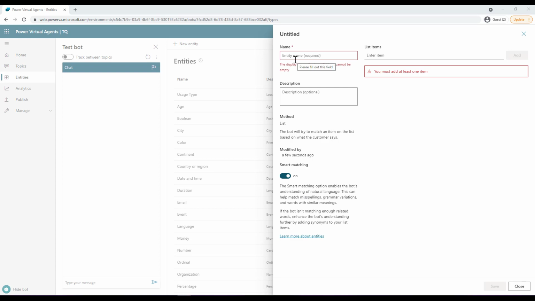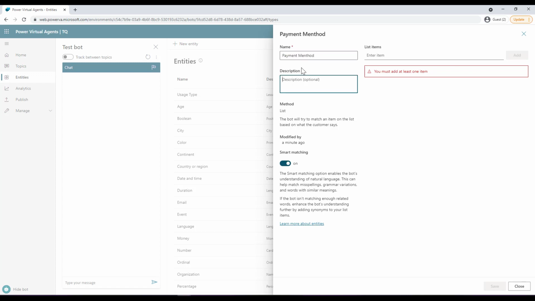Now this will show you a panel where you can specify the name of the entity. So let's put in the name over here as payment method. You can also provide a description. So let's just say entity for payment method, and enter the items you want included in the entity. So for example, in this case, we want some payment methods, let's say pay by card, or we can say pay by cash.